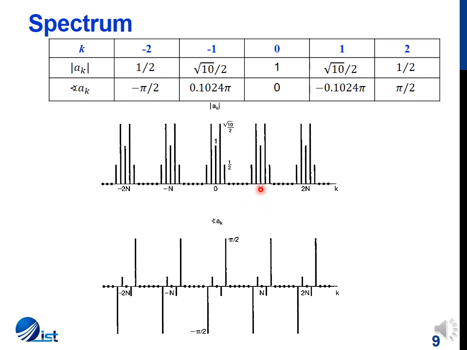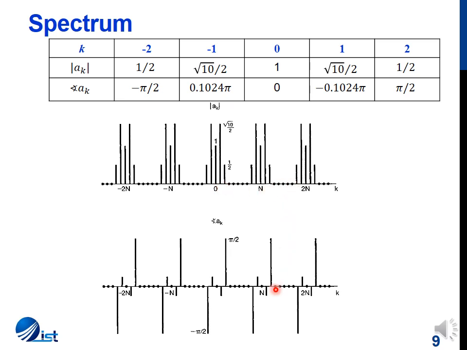So the value at N is the same as the value at k equal to 0, and the values on the left side of k will come here, and the values on the positive side of k, the rest of the values will come here.